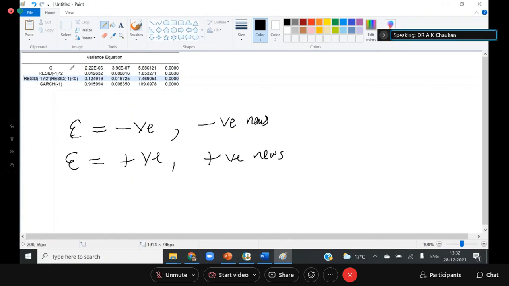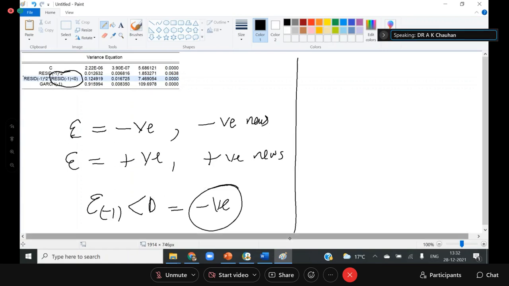And here you can see this term, epsilon t-1. The t-1 means previous day. Epsilon t-1 less than 0 means negative news. So here we are taking the negative news. Now what is the interpretation?